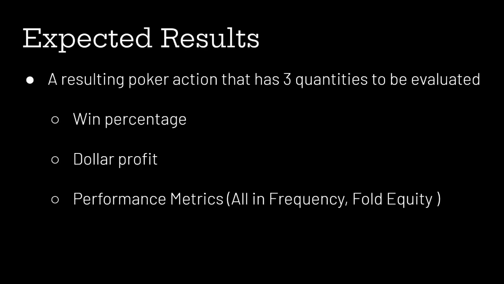Our expected results will be an output of a poker action to take, either call, check, raise, or fold, and will be evaluated based off 3 metrics: the percentage of wins an action took, the dollar amount of profit an action resulted in, and performance metrics of the action such as all-in frequency or fold equity. These metrics will help the user understand how the poker bot strategizes and is where a player could apply the bot strategies to their gameplay.